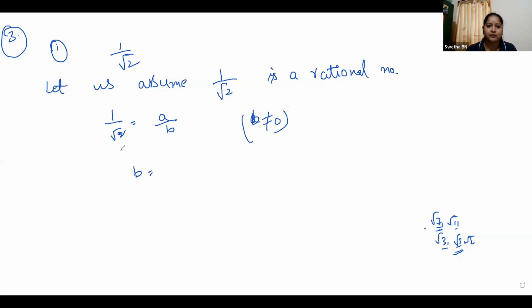Next, B is equal to A root 2, and taking A to the denominator, B by A is equal to root 2. What is our LHS here? This is LHS and root 2 is RHS. Are they both equal, children? LHS and RHS both are equal here or not?